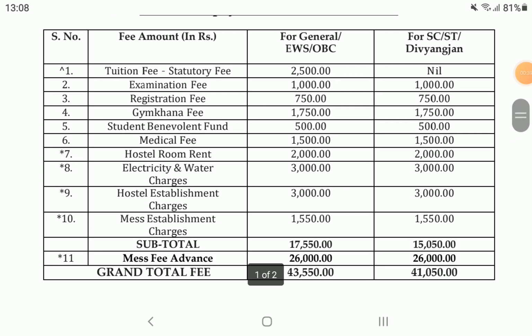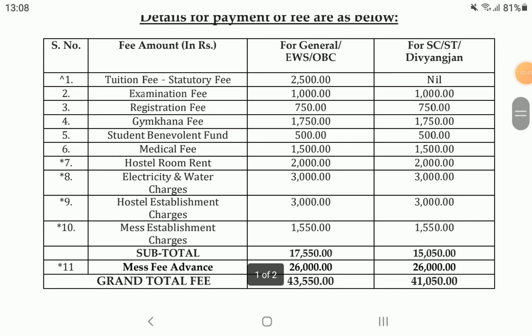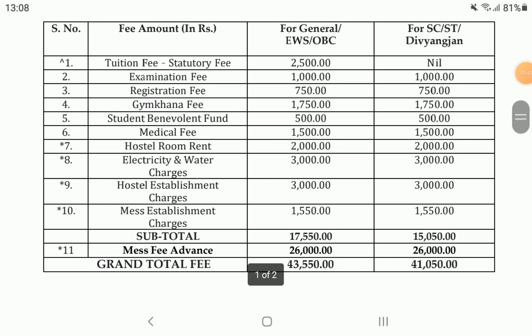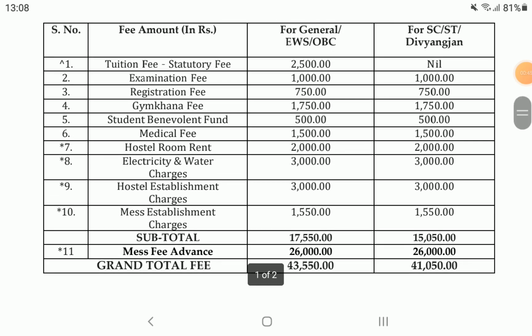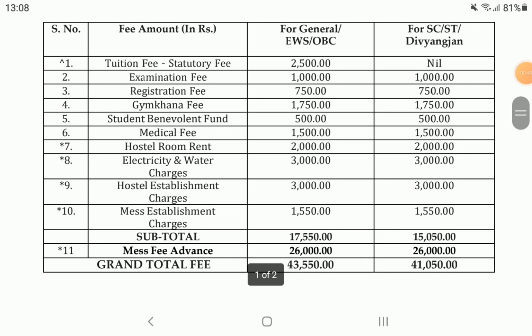So totally for general, EWS and OBC category students you have to pay 43,550, and for SC, ST and Divyangjan category students you have to pay 41,050 rupees. So this was the fees for a PhD in IIT Dharwad for the academic year 2022 and 2023 for the autumn semester.